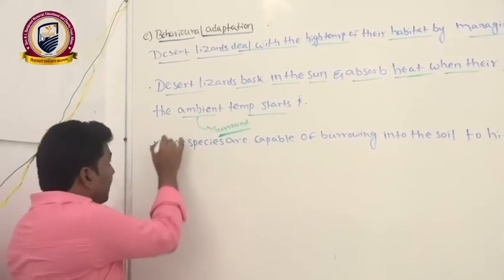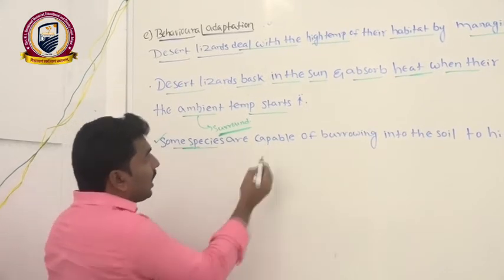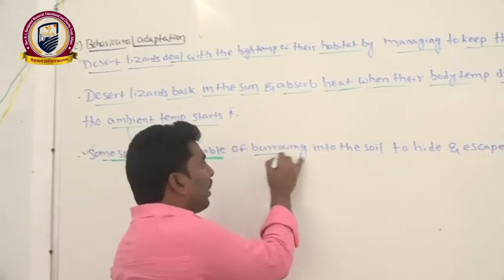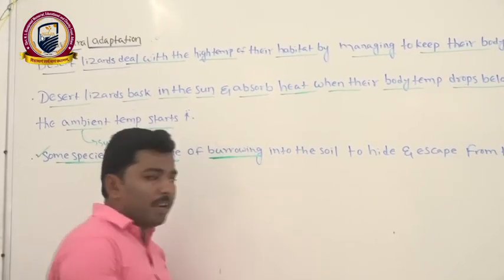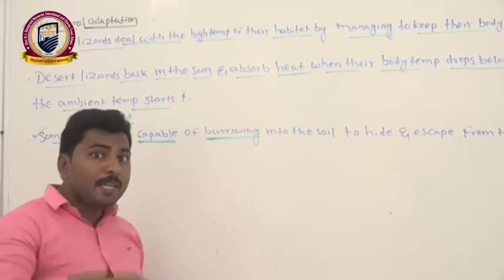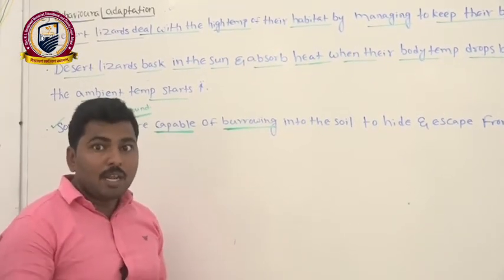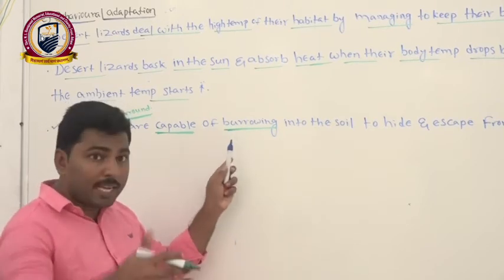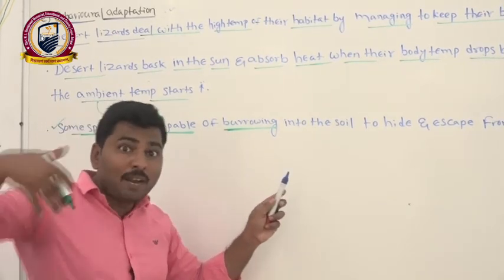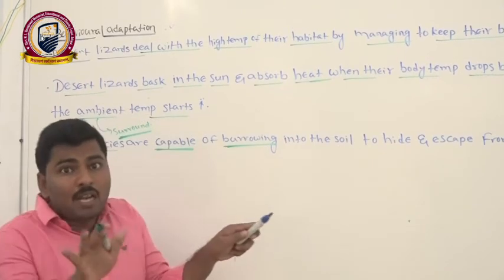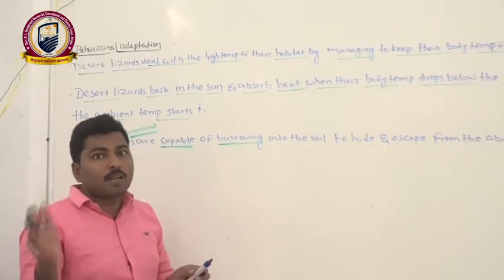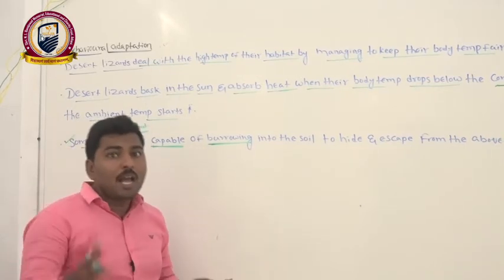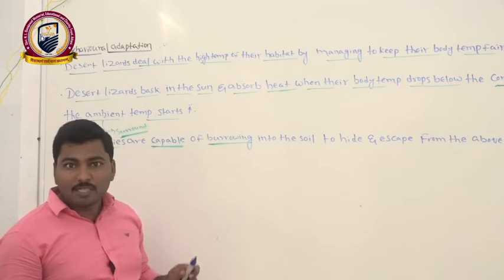Now, some of the species among desert lizards have a capability of burrowing. Burrowing we know very well. Polar bears we have seen in the case of hibernation. In the case of estivation we have seen the snails. They make holes in the soil, enter into the holes, and cover the soil on top. They will sleep completely for a few years or a few days until the harsh habitat conditions finish.